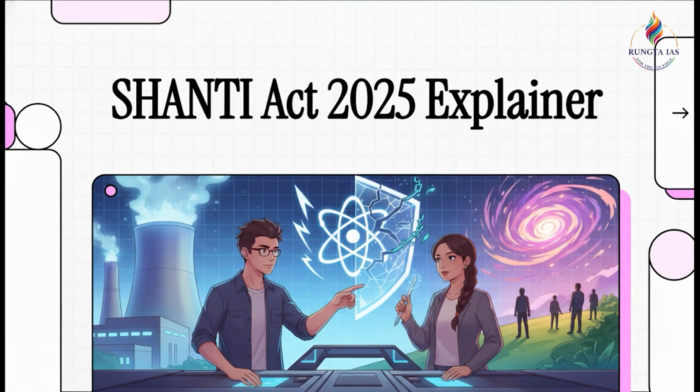Today, we're diving deep into a really critical current affairs topic for your GS Paper 2 governance syllabus. We're looking at the SHANTI Act of 2025. Absolutely. Look, this is a perfect case study of what happens when national energy policy completely collides with fundamental rights. It's a fascinating debate, so let's just jump right into the structure of today's analysis.